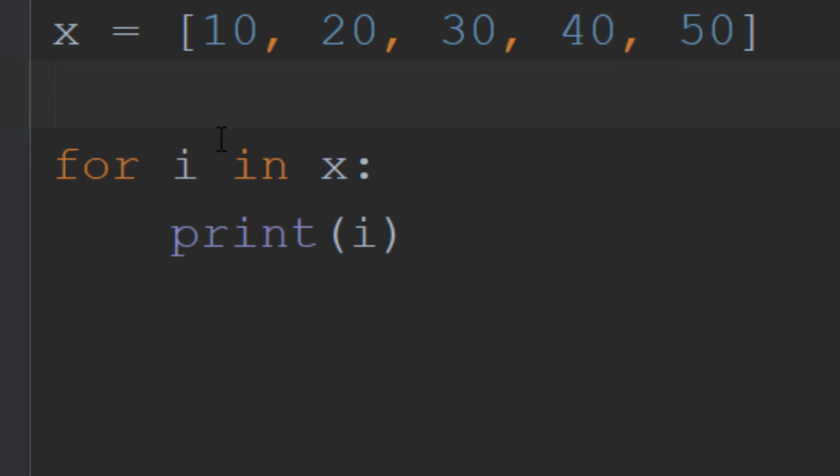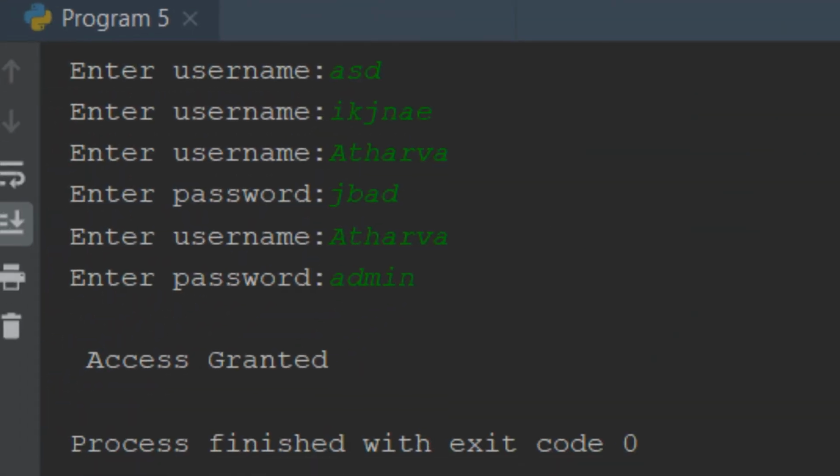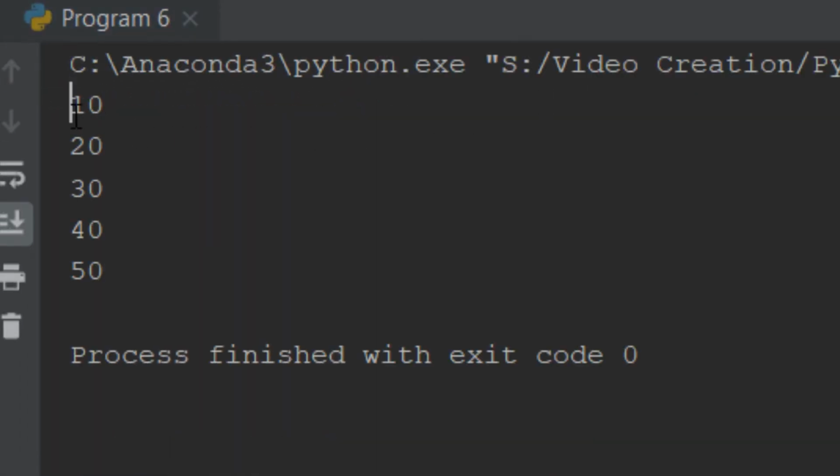For printing this, we write for i in x and print i. It basically iterates over each element of the list and prints it. So let's look at its output. As you can see, it iterates over each element and prints it.